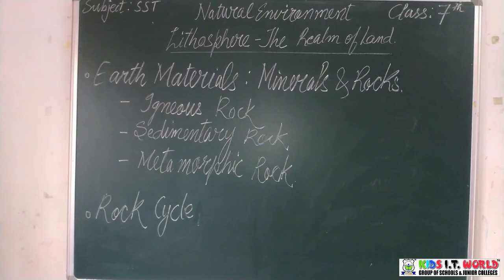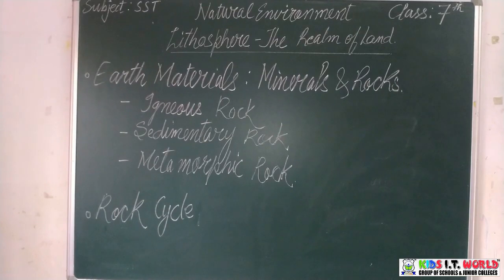Rock has been defined as a compact mass of 2 or more minerals. So we say that a rock is normally made up of 2 or more minerals. Rocks may consist of only one mineral, such as rock salt. We generally think that rock is a hard object, but geologically speaking, it may be as hard as granite and as soft as clay. There are many varieties of rock. On the basis of their formation, however, there are 3 types of rocks.